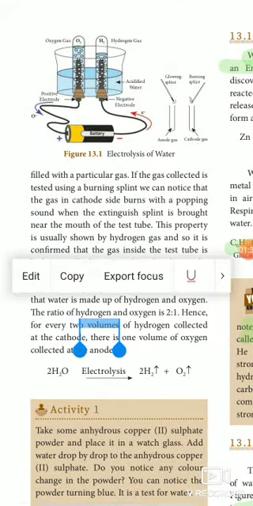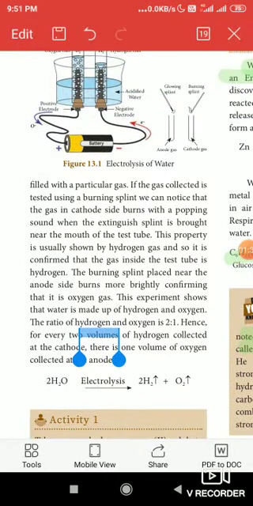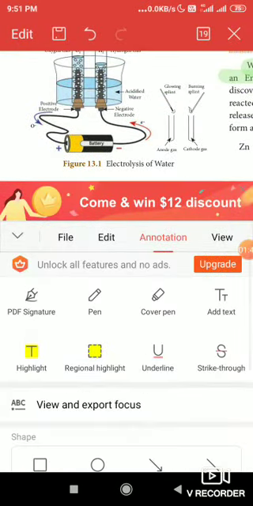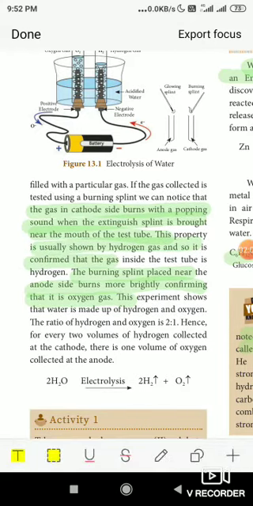And near to the anode side, when we bring a glowing splint near to the anode side, it burns very brightly, it is because of the presence of the oxygen gas. So this is how, by the passing of electricity, we can separate the hydrogen gas and the oxygen gas, and this process is called as electrolysis.